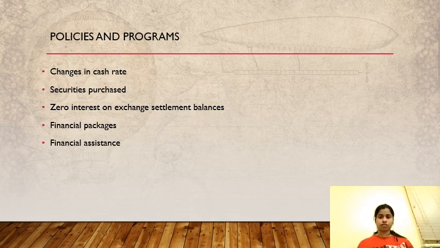First, policy interest rate. The cash rate was reduced to 0.1% during the period of the pandemic. Cash rates are the rates charged between banks against the borrowings of each other. The cash rate was reduced to such a low rate to support the economy. The borrowing cost will be lower than the usual cost because of the low cash rates. Changes in policy interest rates make borrowing easier in times such as recession.